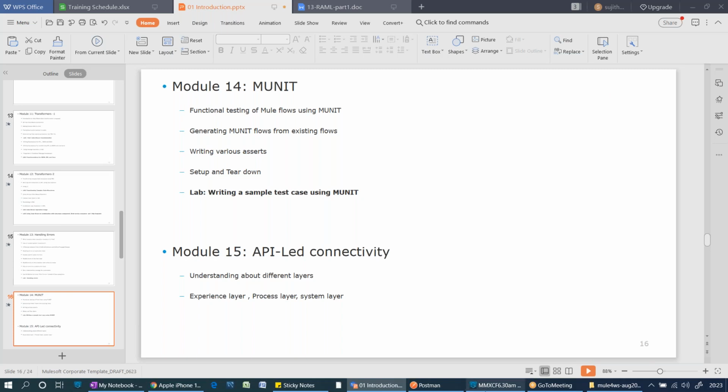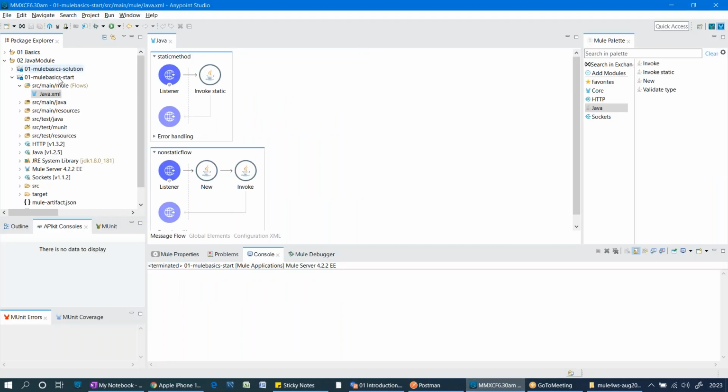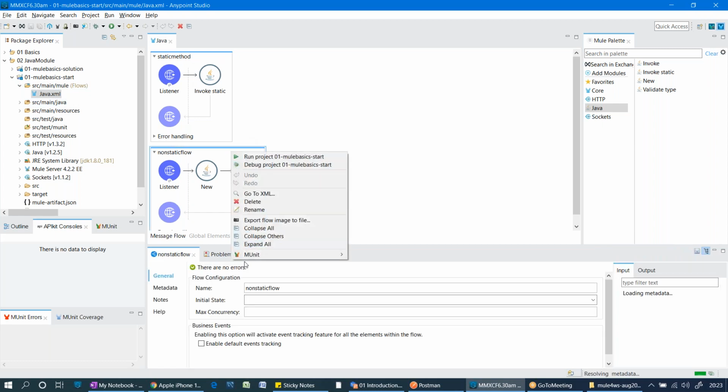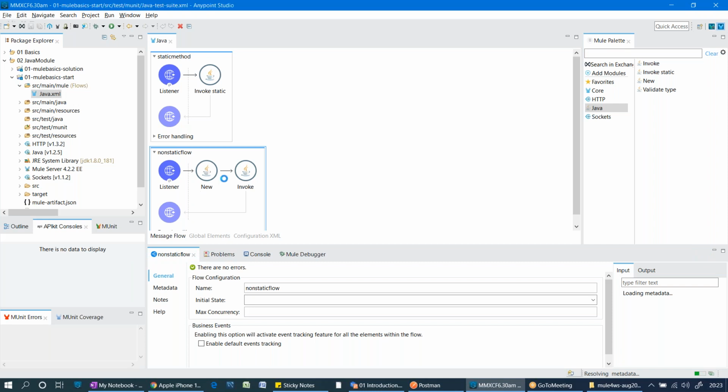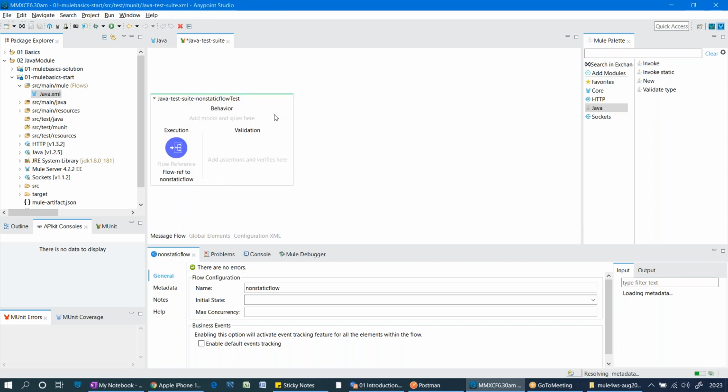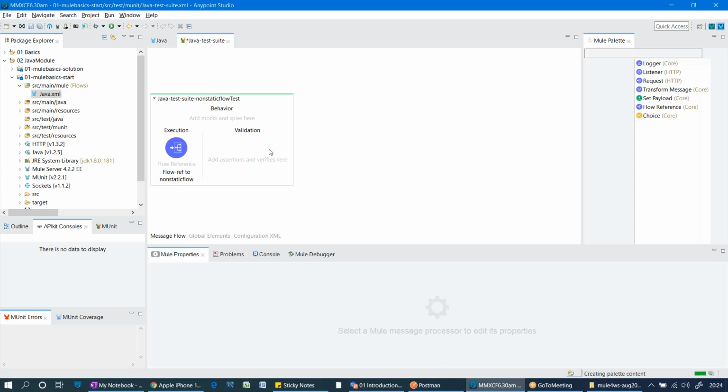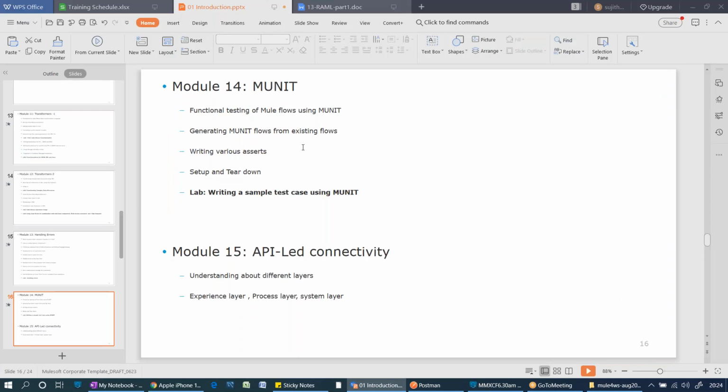It will be acting as a plugin to the studio. See, if you want to write test cases for this, just right click on this, create MUnit suite. We'll call those suites. Okay, just right click and click on that. Automatically one suite will be created. Okay, we can write multiple tests on this. This is nothing but a test. Okay, we are going to write unit testing, integration testing, multiple testing scenarios, I mean some assertion logics, everything here.